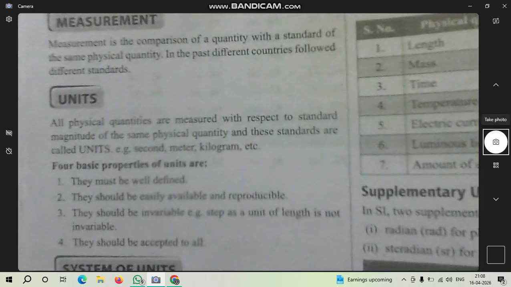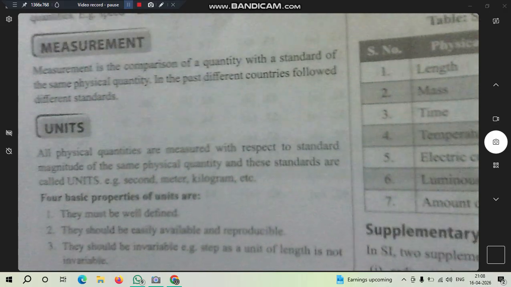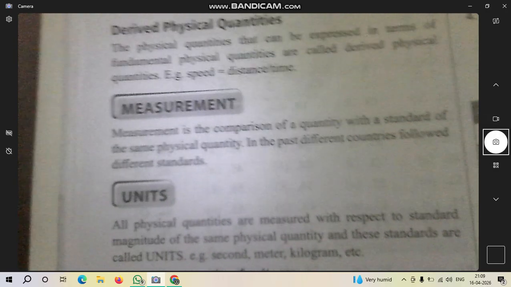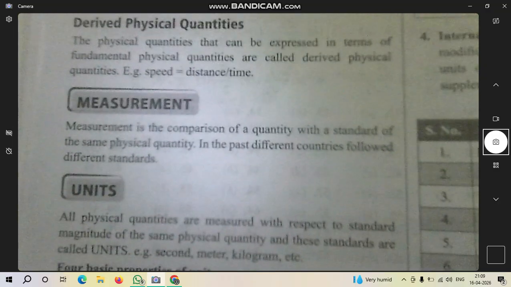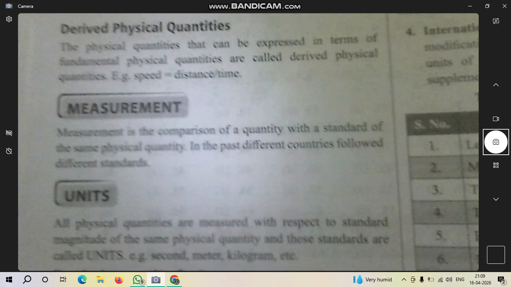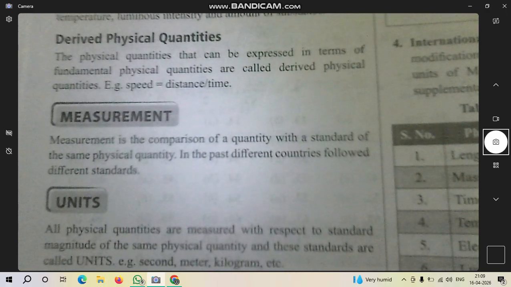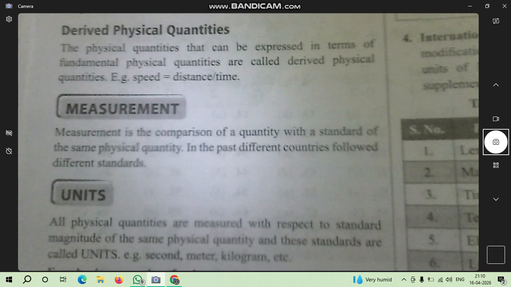Now the next topic: derived physical quantities. The physical quantities that can be expressed in terms of fundamental physical quantities are called derived physical quantities. For example, speed equals distance divided by time. So what are derived physical quantities? The physical quantities that can be expressed in terms of fundamental physical quantities.